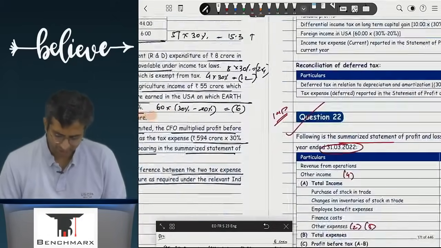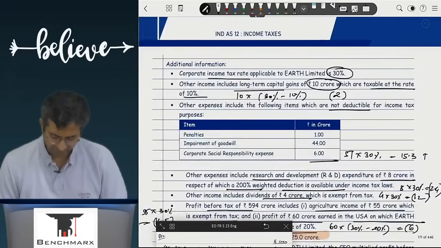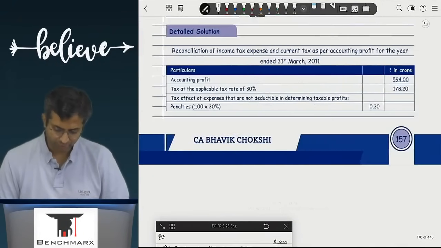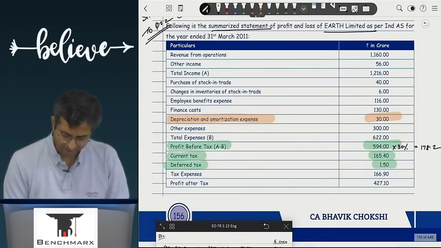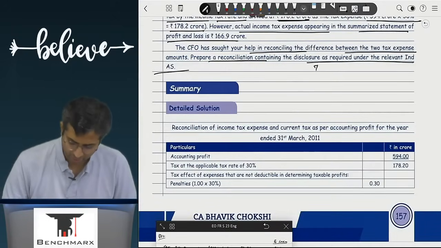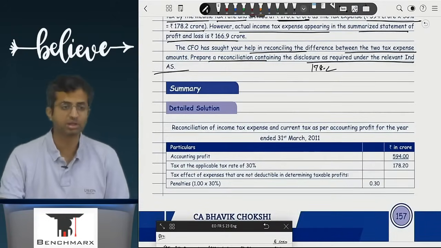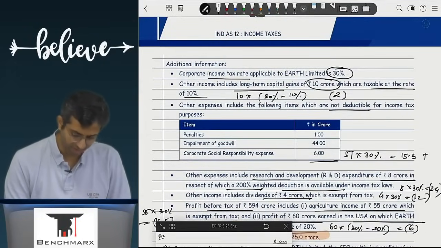So you will have all of these items and you ultimately land up with this 165 based on the data given. Ideally, you will start at the simplified profit, that is, 178.2. Is that right? On your calculator, to 178.2 you will subtract 2.